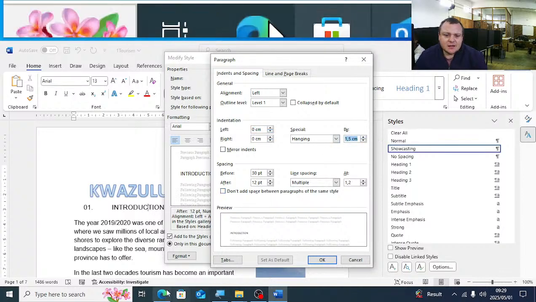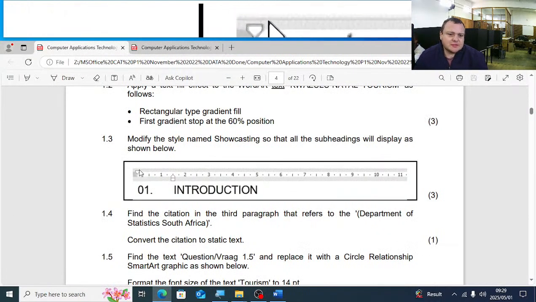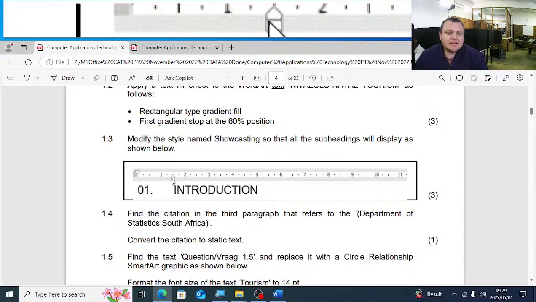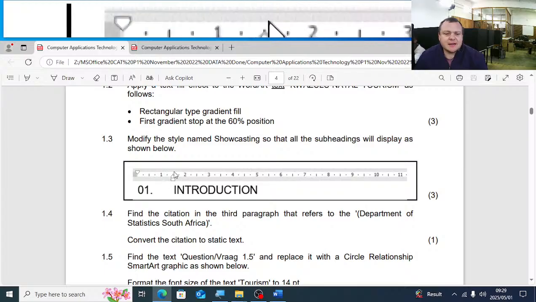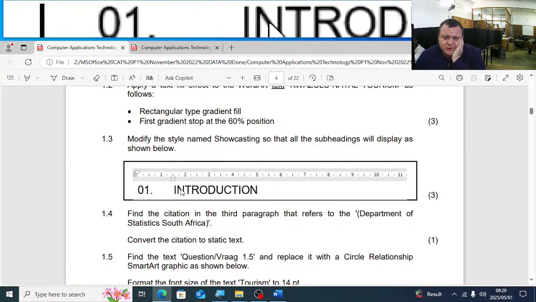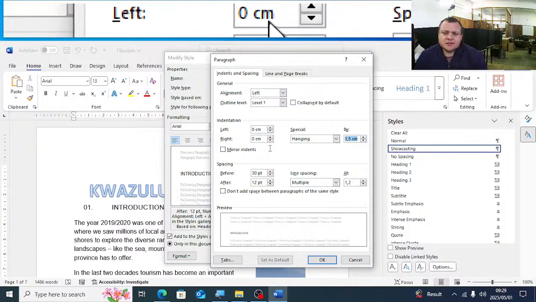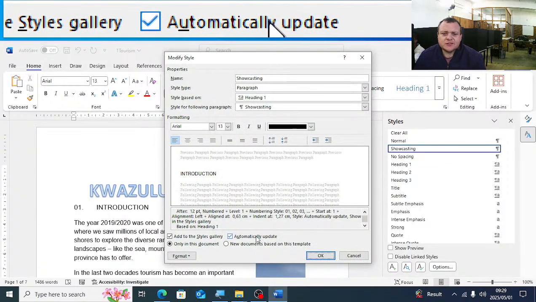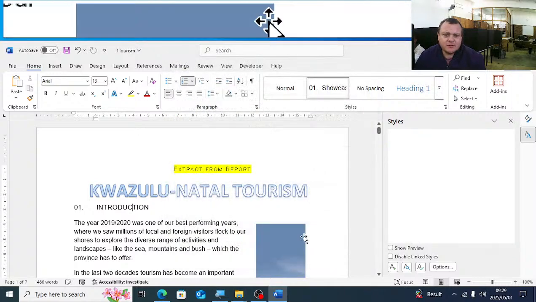How do we see this, guys? If you look on the question paper, you'll see the numbering starts on 0, and the hanging indent is 1.5. It's in between 1 and 2, exactly in the middle, so it's 1.5. Modify the style named show casting so that all the subheadings will display as follows. So they added numbering there. What we're going to do after this, you change it to 0 and 1.5. Make sure automatically update is ticked, and you'll say OK.